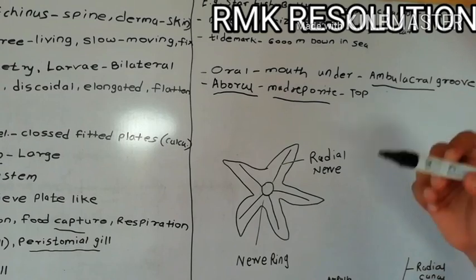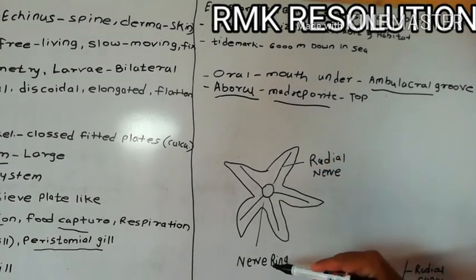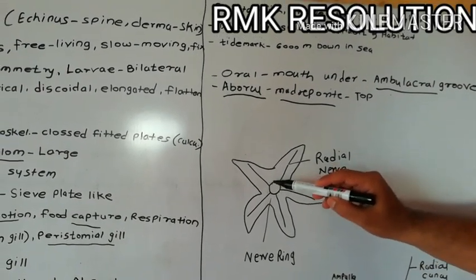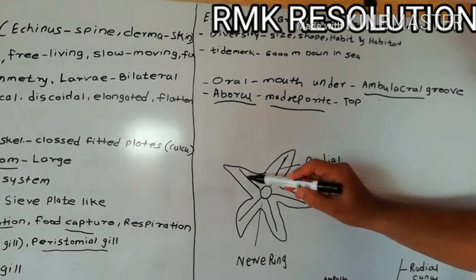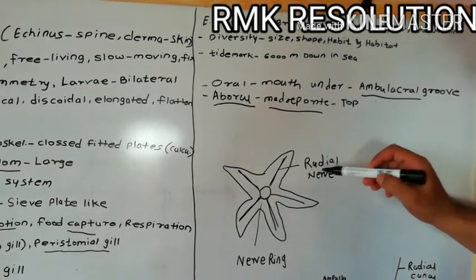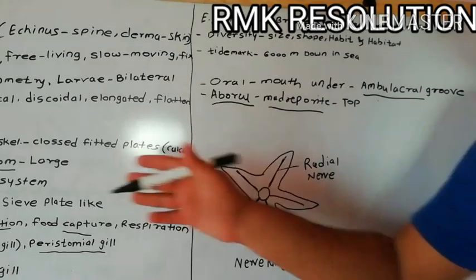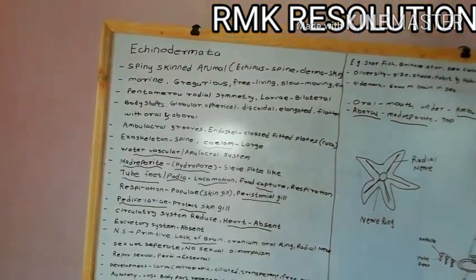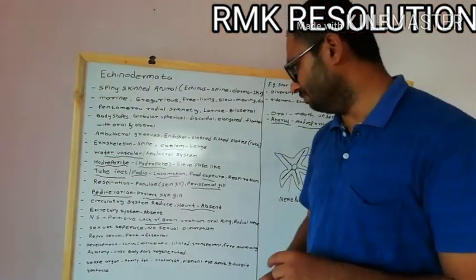We'll discuss the nervous system. Here a central nerve ring is present, and there are 5 radial nerves. These radial nerves spread into the arms of the animal. So these are the radial nerves. This is about the nervous system.